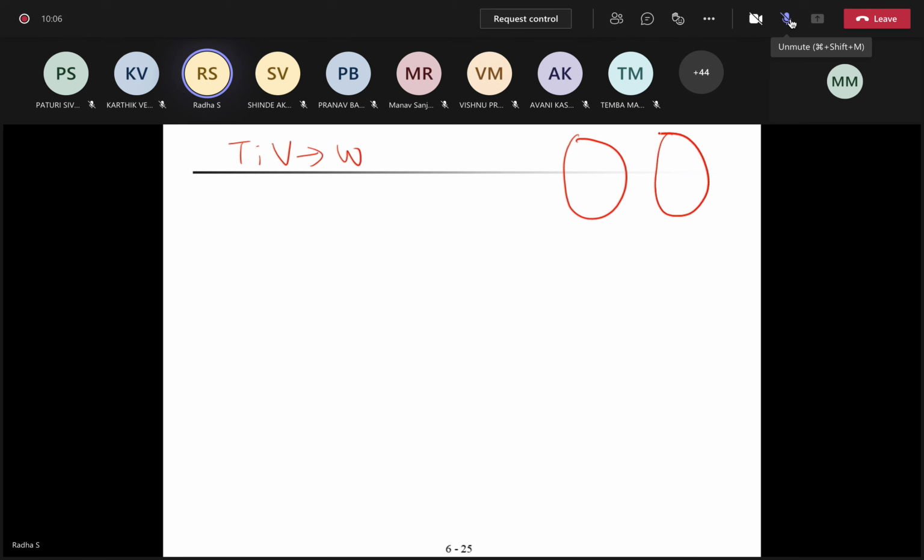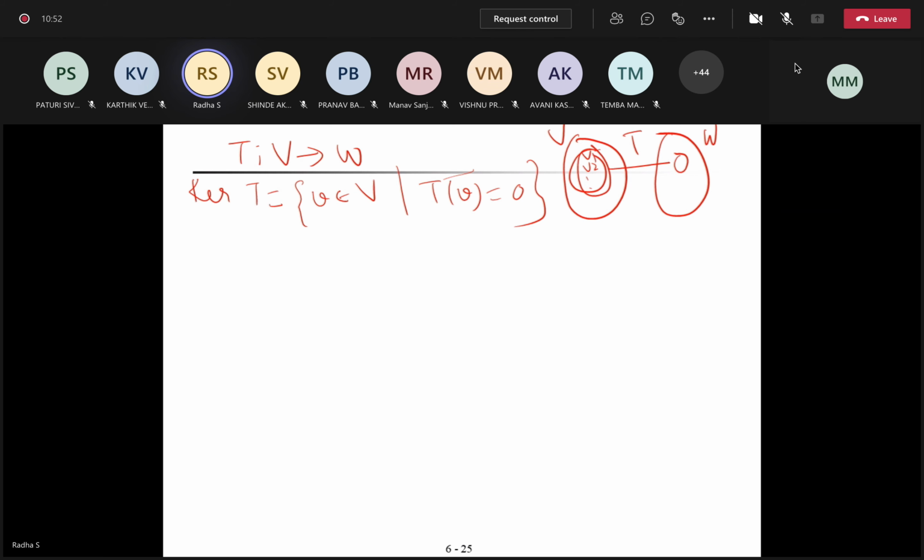So I need to prove kernel. What is kernel actually? The set of all V1, V2, etc., elements which are mapped onto 0. V is a vector space, W is a vector space, T is a transformation between V and W. So the set of all V, that is V1, V2, etc., in capital V, such that T of that becomes 0. Okay? So now tell me, I need to prove this set is a what? Subspace of V. So kernel of T is the set of all V belonging to capital V such that T of V is 0.